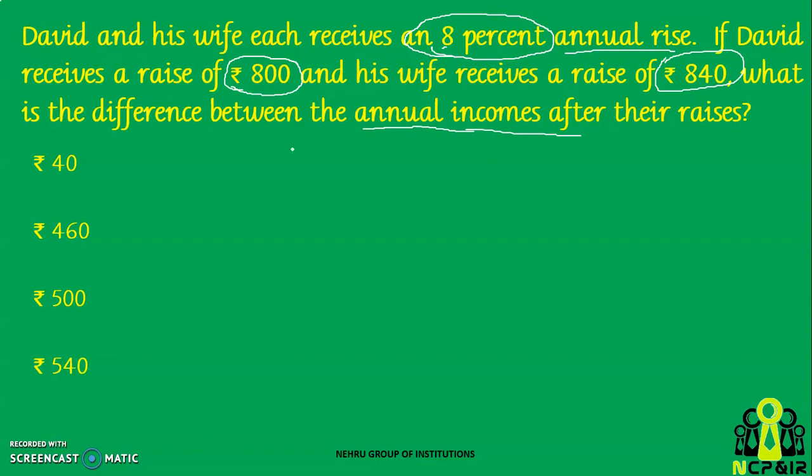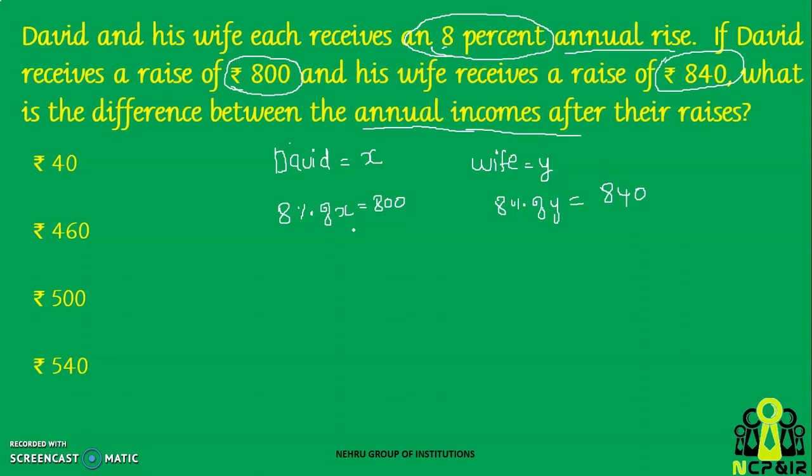So let's calculate this. Let us assume the first person is David. His annual salary is X rupees, and his wife's annual salary is Y rupees. Now it's given that 8% of X is equal to 800 rupees, and 8% of Y is equal to 840 rupees.